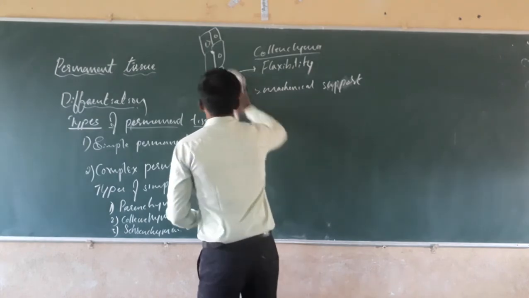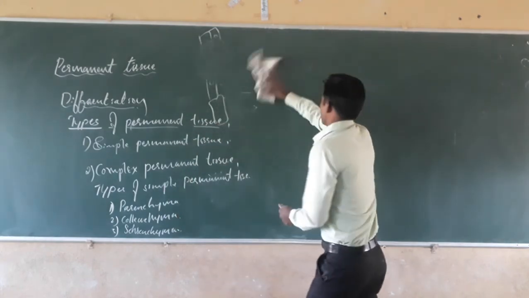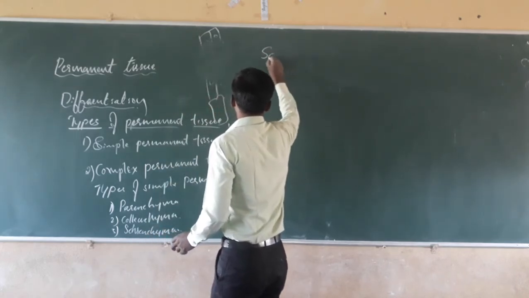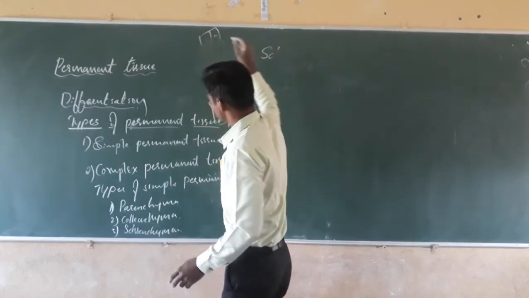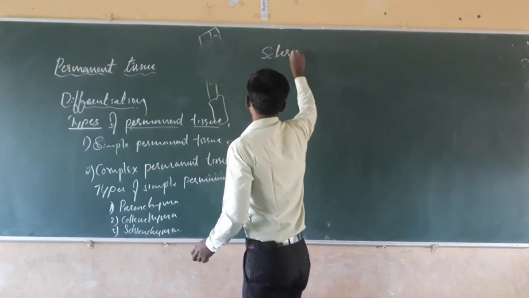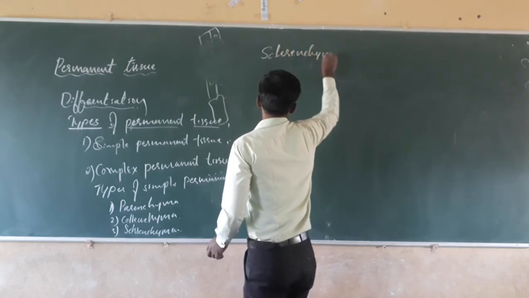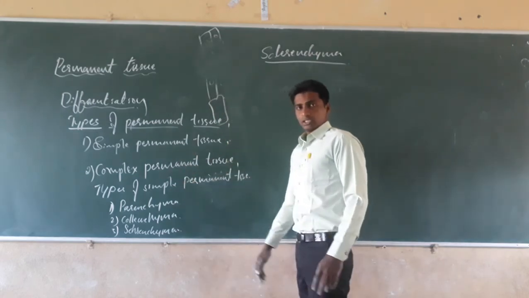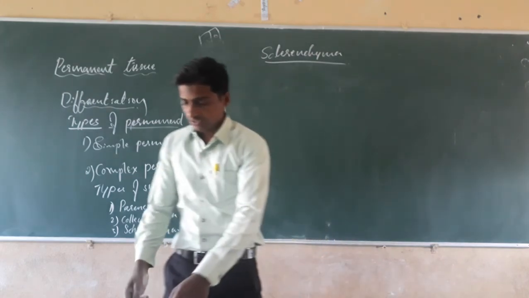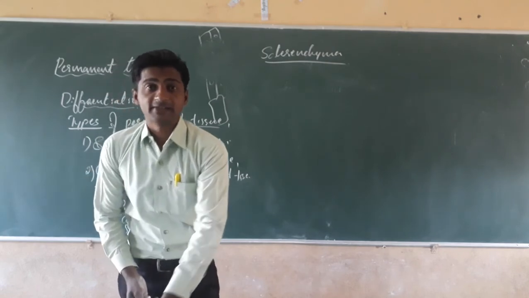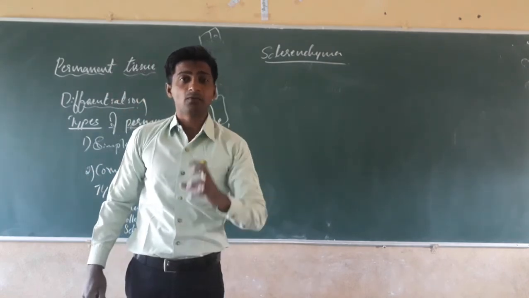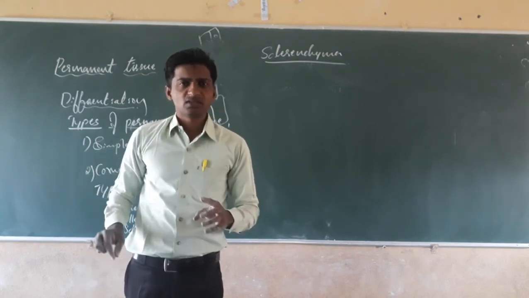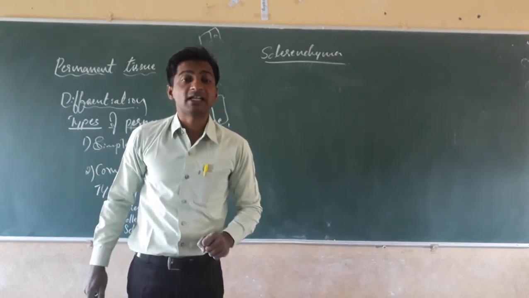Sclerenchyma. See what happens, dear students, here. It is a type of simple permanent tissue. It is mainly present in nuts, hard nuts and covers. See, coconuts, the hard cover is made up of sclerenchyma.